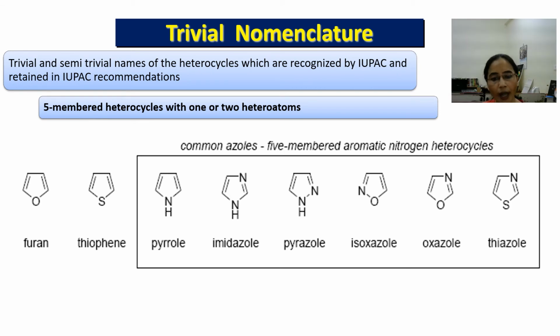So this is called isoxazole, and this ring system contains oxygen and nitrogen at 1,3 positions. So this is called oxazole, and the last one, this one is thiazole. So these are the 5-membered ring systems, and all these ring systems have their trivial names, which are recommended by IUPAC and retained in the IUPAC nomenclature system.